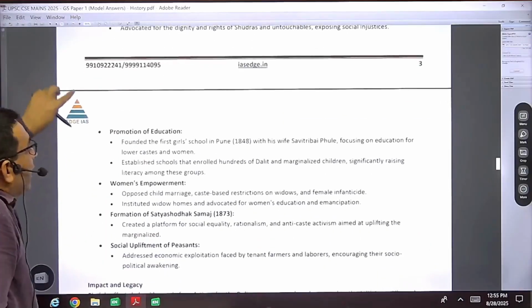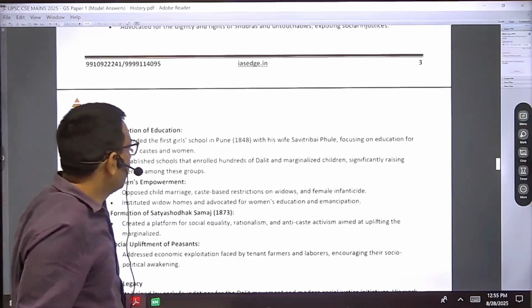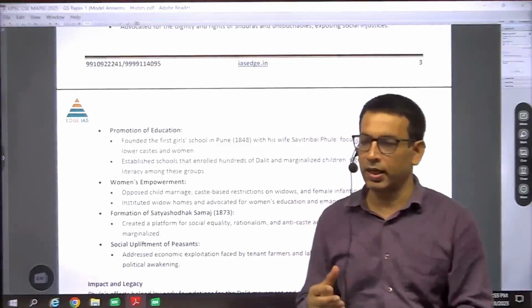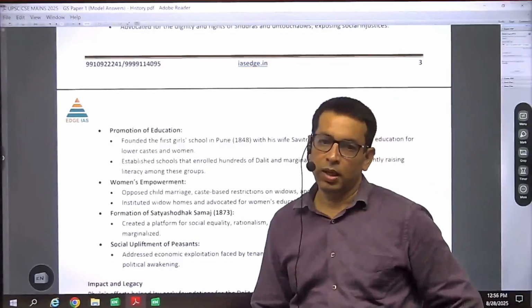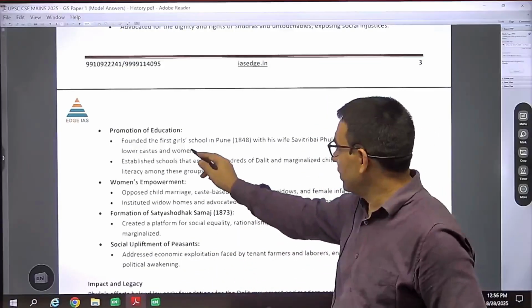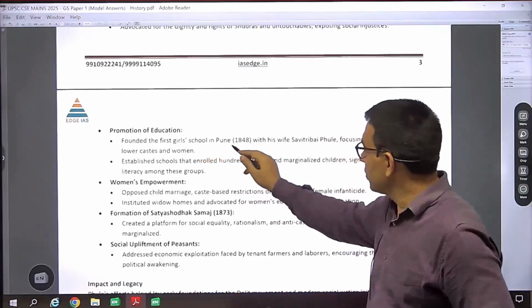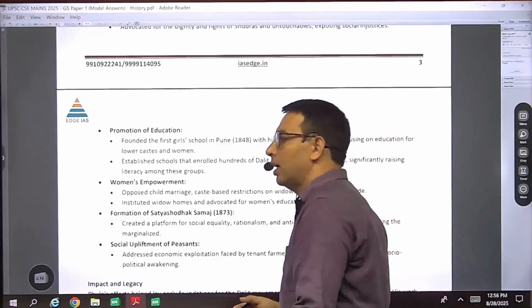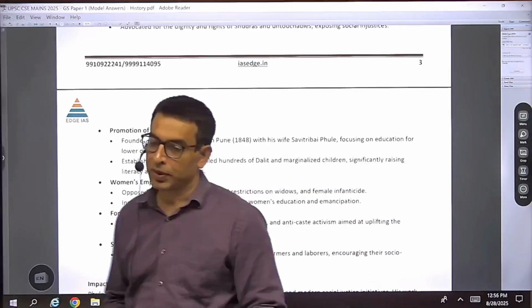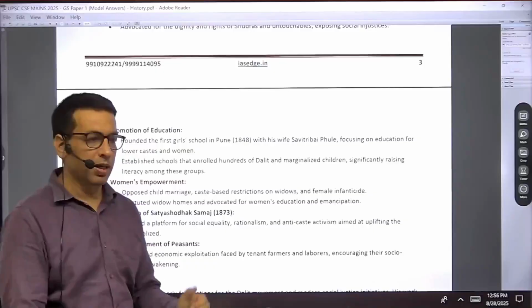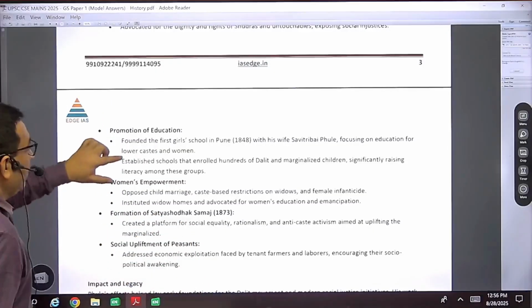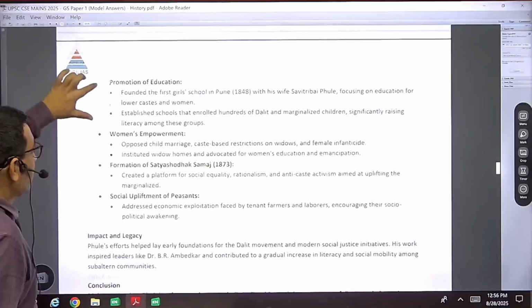Then he tried to promote education. If education is promoted, certainly the women's section would also benefit. So we find that he founded the first girls' school in Pune in 1848. Along with Jyotiba Phule, his wife Savitri Bai Phule also played an important role in this regard. So he promoted education as well.